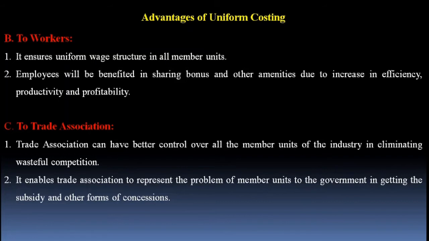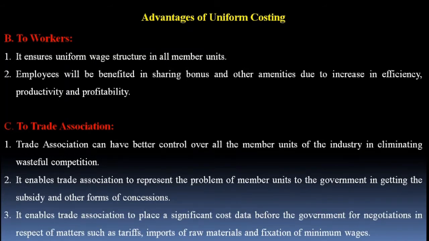It can also demand adequate subsidy on the basis of data available to it from its participating companies, and it can place that data before the government, and on the basis of that data it can get the subsidy and other forms of concession from the government. Next point: it enables the trade association to place significant cost data before the government for negotiations in respect of matters such as tariffs, import of raw material, fixation of minimum wages. I think I have already explained this point while discussing the second point of trade association.